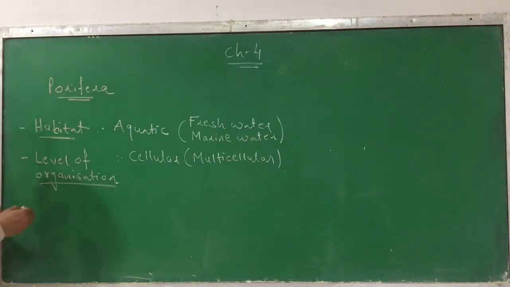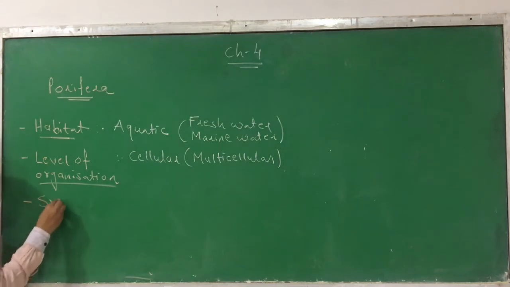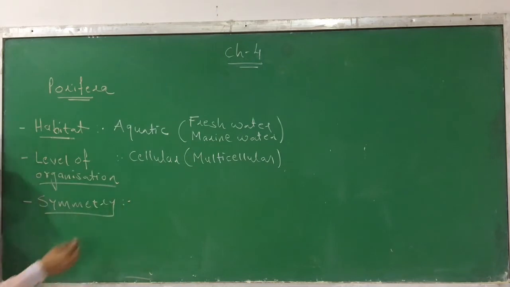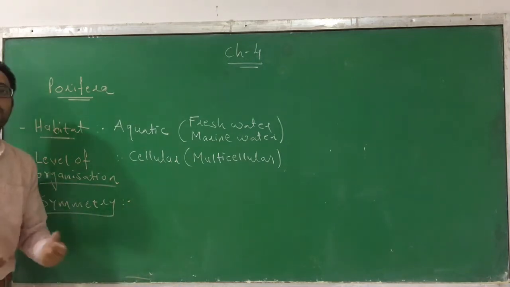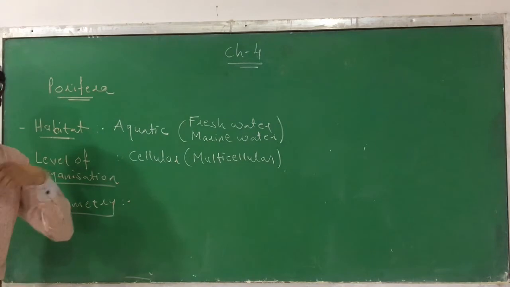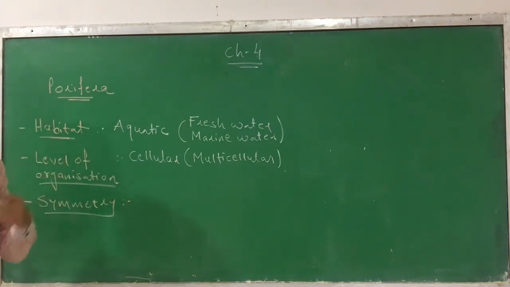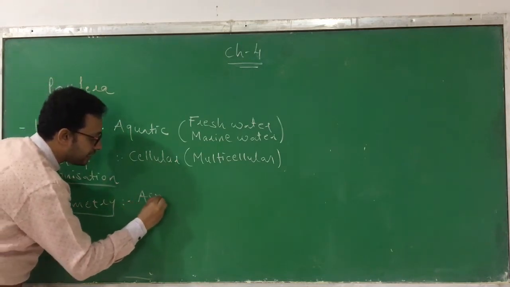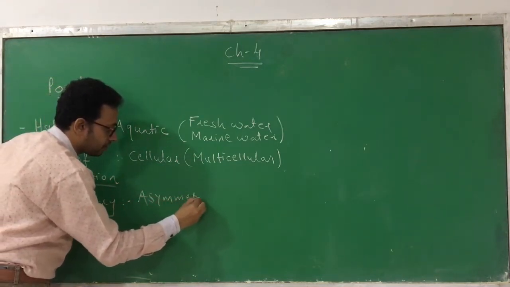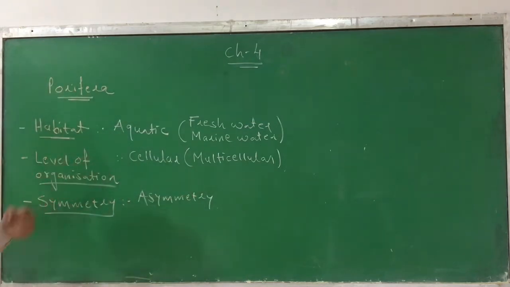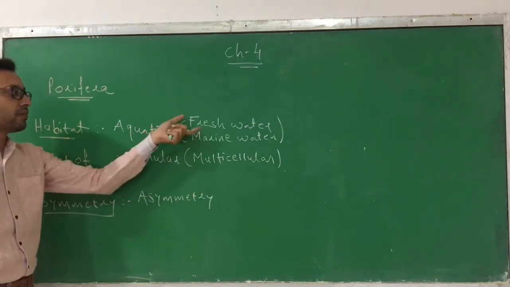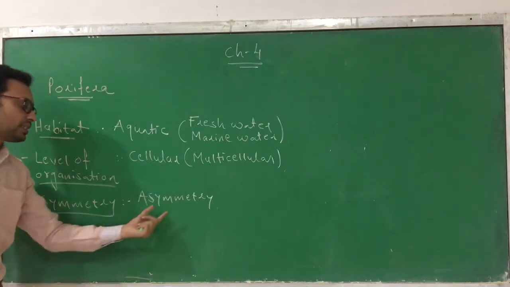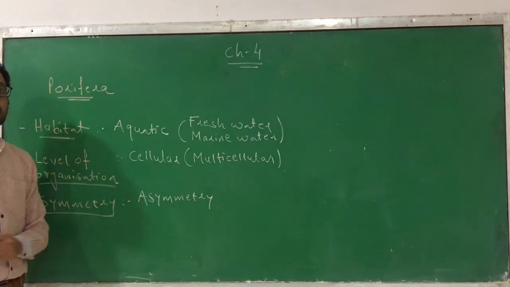Next, when we discuss symmetry, what variety of symmetry is found? This variety of animals cannot be divided into equal halves through any plane. None of the planes can divide it into equal halves. That means the symmetry here is asymmetry. So they are aquatic, found in fresh water and marine water, they have a cellular level of organization, and the symmetry present in them is asymmetry.